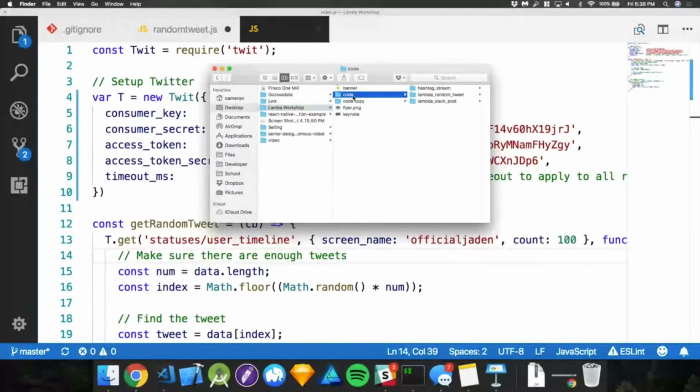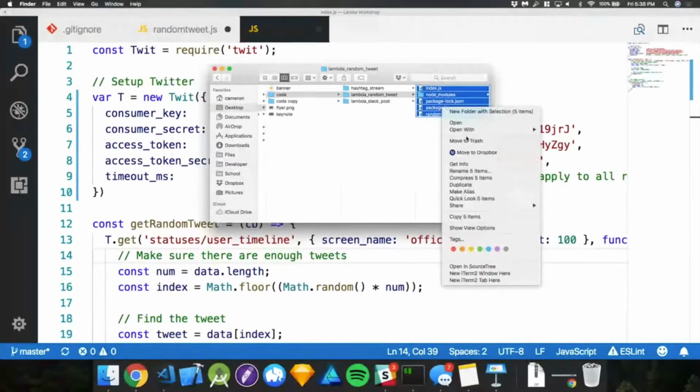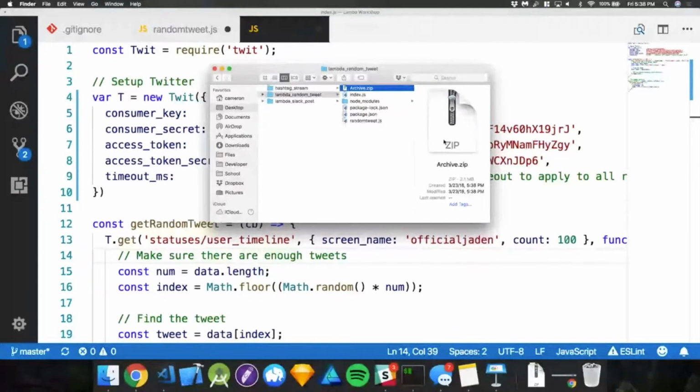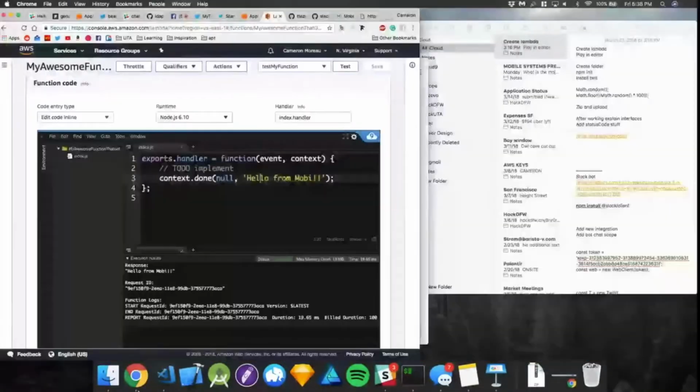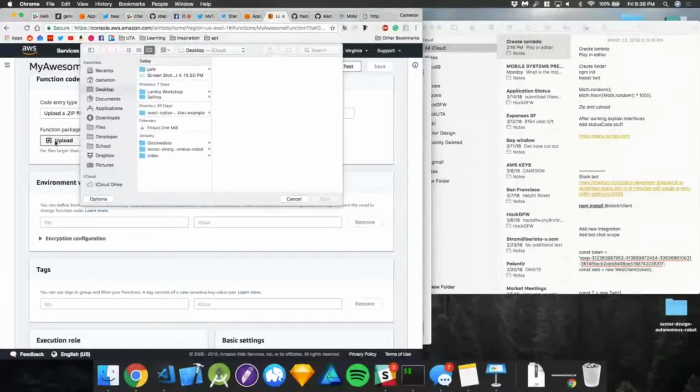Now, this isn't strictly on AWS. This is more of just what you can do as a whole with Twitter and AWS. So I'm not going to go super in depth on how to debug and all that kind of stuff. I'm just going to show you that this stuff works pretty well. So let me compress this real quick. I have a random archive. So I'm going to go here, and instead of the code, I'm going to upload from a zip file.